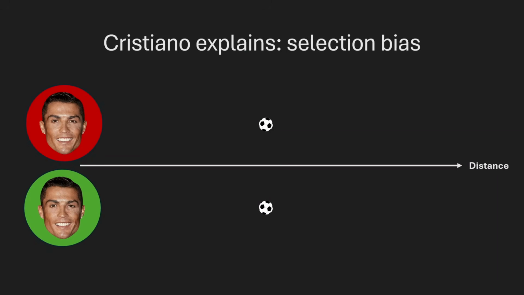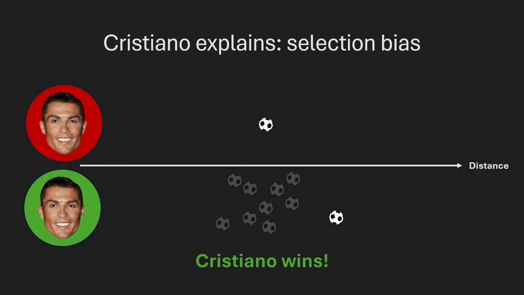But now green Ronaldo decides to take a bunch of extra attempts. Due to random variation, sometimes the kick goes a little further than other times. If we conclude the game at this point, then green Ronaldo wins because green Ronaldo has the furthest kick. But this is obviously not a fair result because Cristiano had way more attempts. And this is exactly how selection bias works.